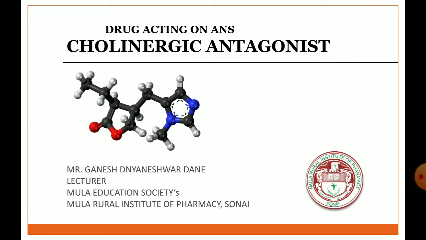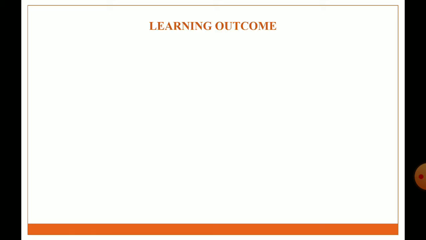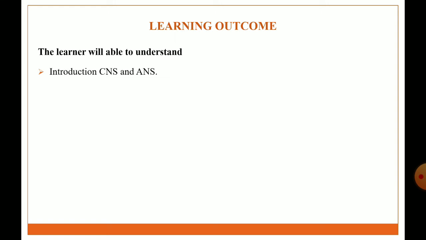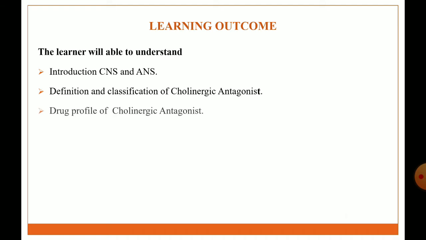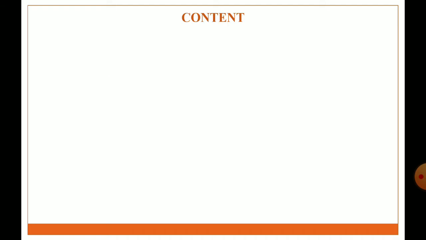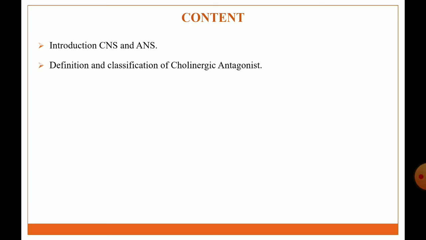In this lecture, we discuss the next chapter of drugs acting on the ANS, that is, cholinergic antagonists. They are also called parasympatholytic agents. Learning outcome of the lecture: after the completion of this lecture, the learner will be able to understand the introduction of CNS and ANS, the definition and classification of cholinergic antagonists, and the drug profile of cholinergic antagonists.